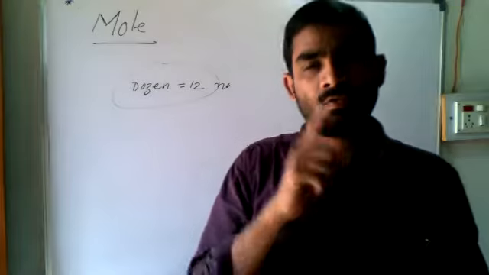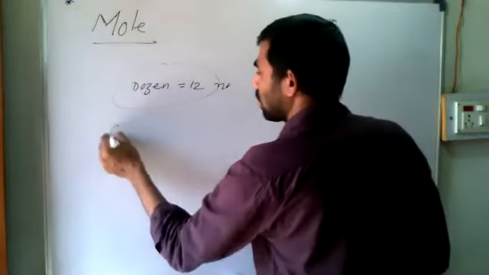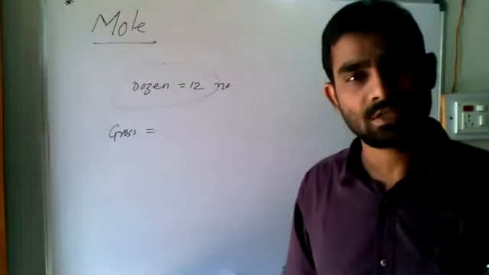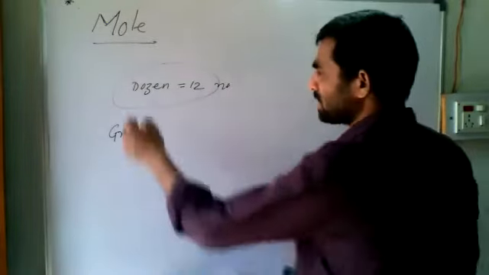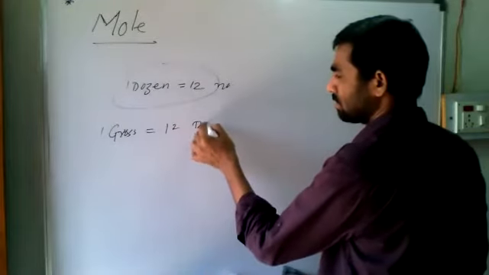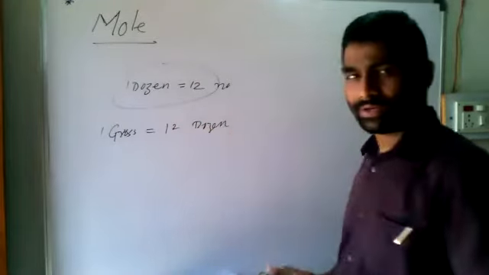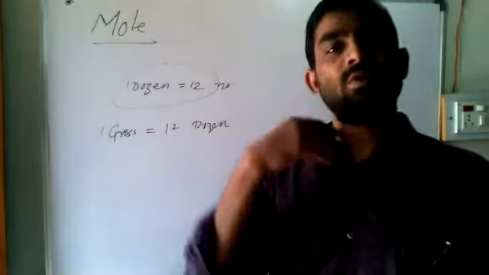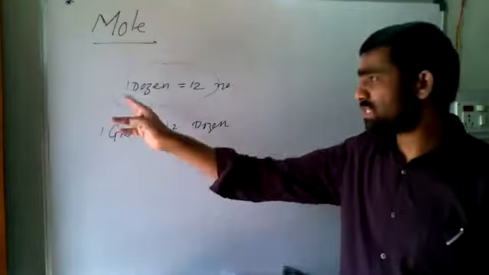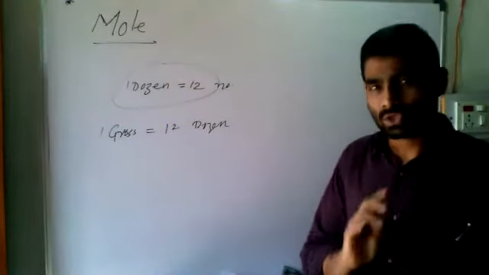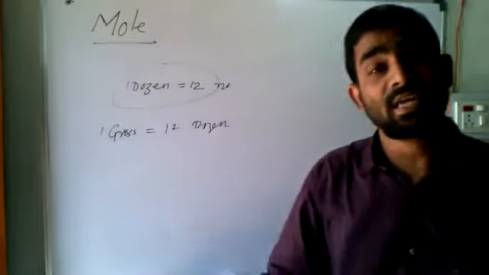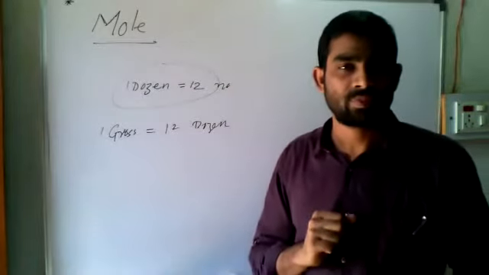One more word we also use is gross. What is the meaning of gross? One dozen means 12. One gross means 12 dozen. You got it? Give me one gross of bananas. It means 12 dozen, and one dozen means 12 numbers. So we use terms to represent a big quantity in a small way.